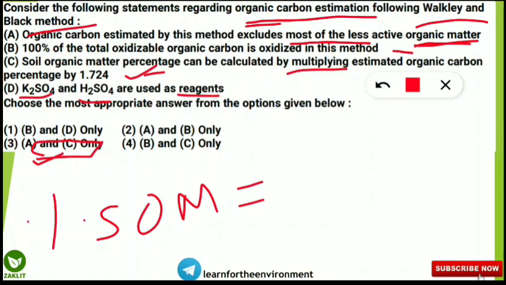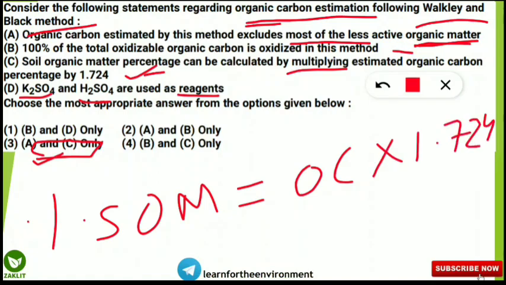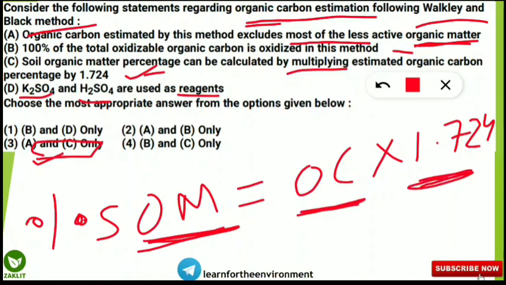By multiplying estimated organic carbon by 1.724. So this question also comes in the form of numerical. You will know if you have appeared in previous examinations. Soil organic matter percentage is equal to organic carbon multiplied by 1.724. Note down this formula, very important.